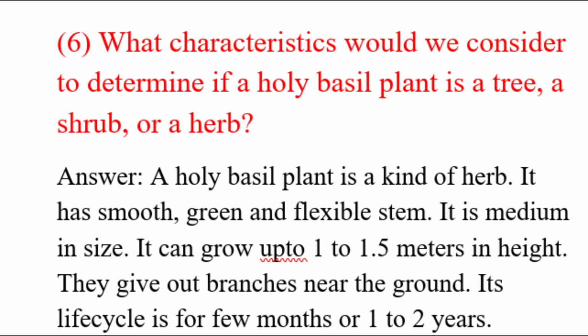Question number 6. What characteristics would we consider to determine if a holy basil plant is a tree, a shrub, or herb? Answer: a holy basil plant is a kind of herb. It has a smooth, green, and flexible stem. It is medium in size. It can grow up to 1 to 1.5 meter in height. They give out branches near the ground, and its life cycle is about 1 to 2 years or a few months.